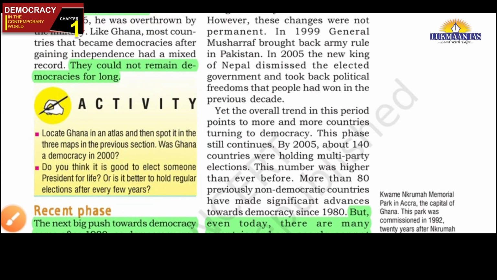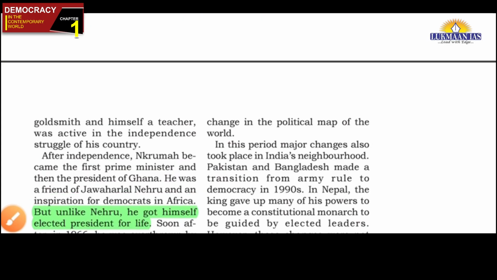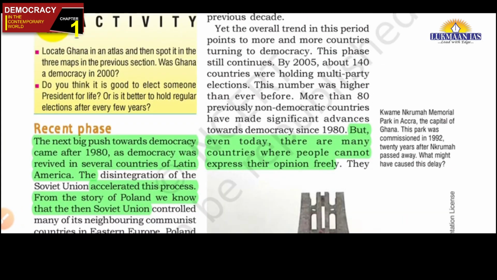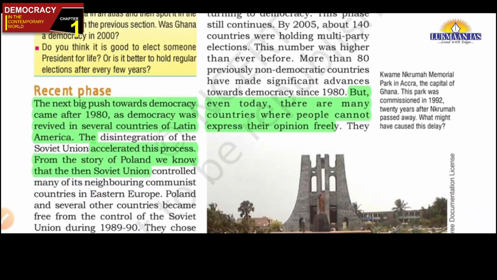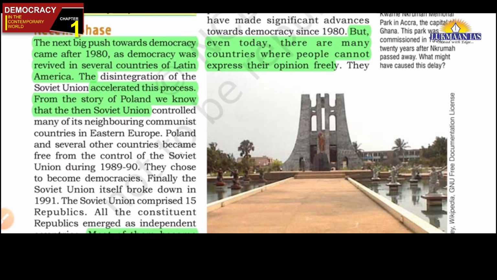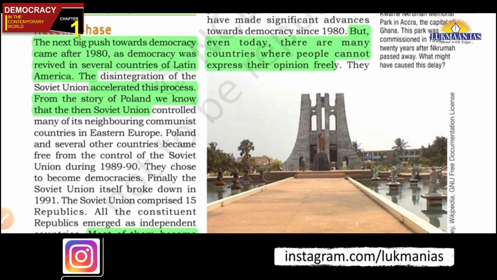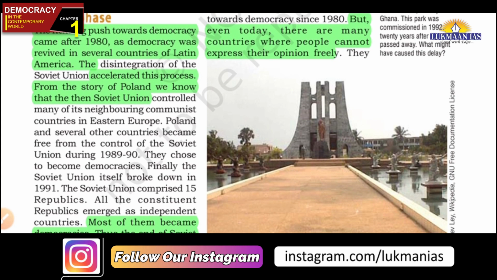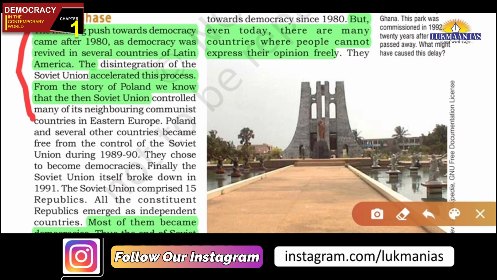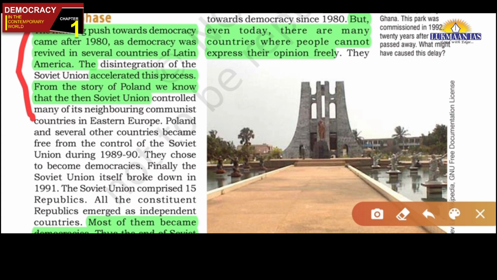In fact, the recent phase. Now let us come to the recent phase, friends. The next big push towards democracy came after the 1980s, as democracy was revived in several countries of Latin America. And in fact, there was the disintegration of the Soviet Union also, so many countries became independent. And when many countries became independent, they opted for democracy. So the recent phase is from the 1980s onwards, friends. Okay, so this is the third phase, friends.